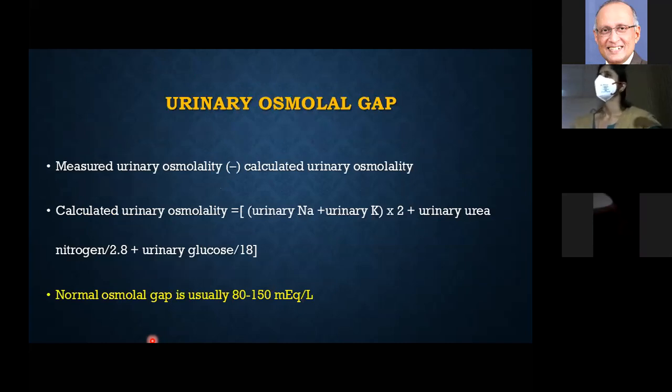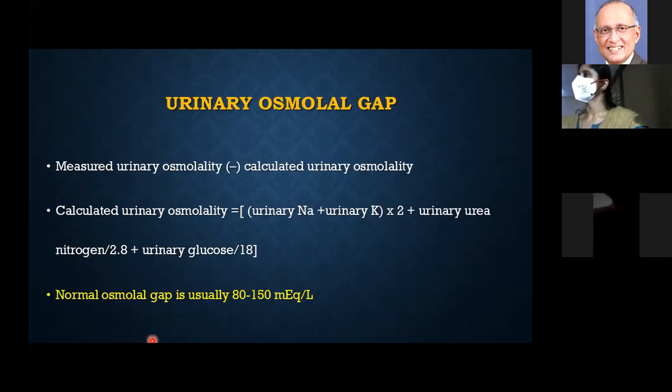How do you calculate serum osmolarity? The same thing, but you are applying it to urine. That's how you calculate the urine osmolarity. You can calculate the osmolarity, plus you can measure it. How can you measure the osmolarity of urine?